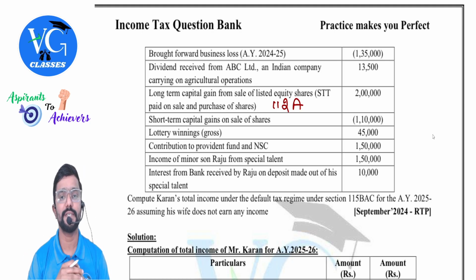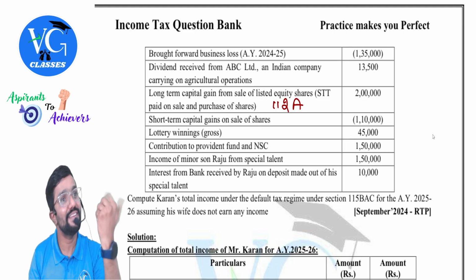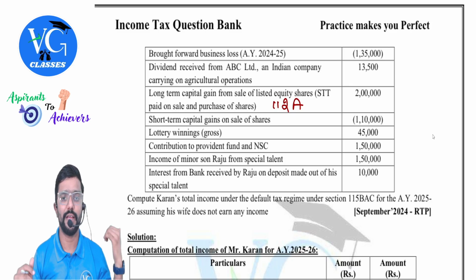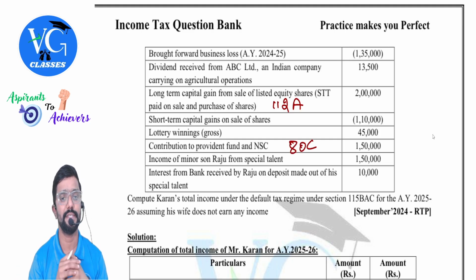Short-term capital gain on the sale of shares, 1,10,000. Short-term capital loss it is actually 110. Can we adjust short-term loss against long-term gain? Yes, you can adjust it. Lottery winnings gross 45. Contribution to Provident Fund and NSC. NSC means National Savings Certificate. Deduction available under section 80C.